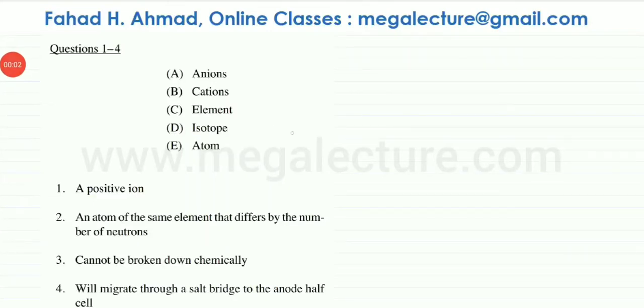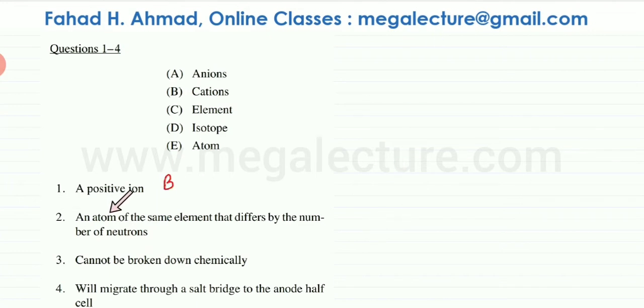The following question reads that you're given five options, and the following statements, one of these options is going to be your answer. So the first one is: what do you call a positive ion? A positive ion is known as a cation. So for this, the option is going to be option B. So that's for the first one.